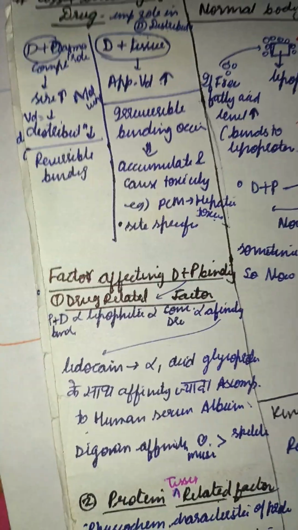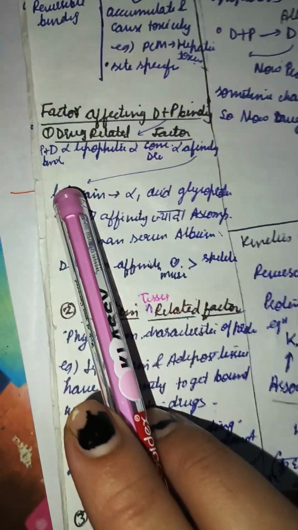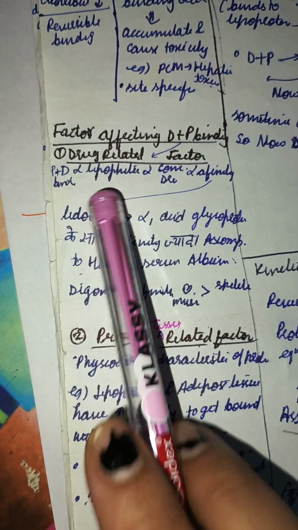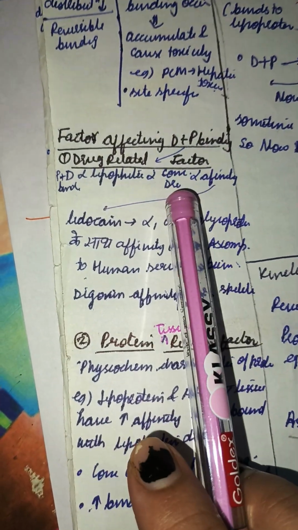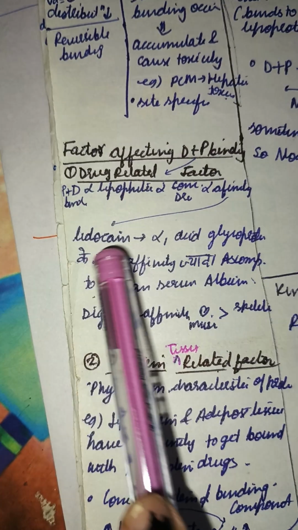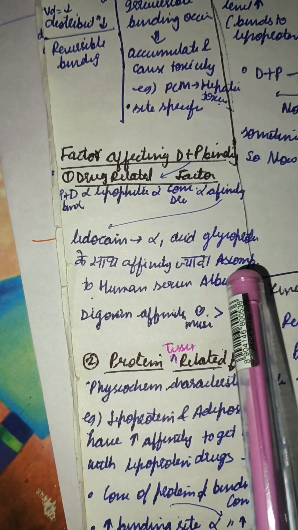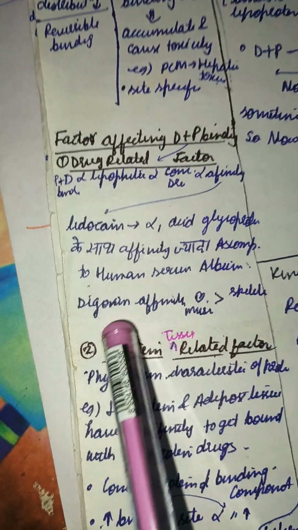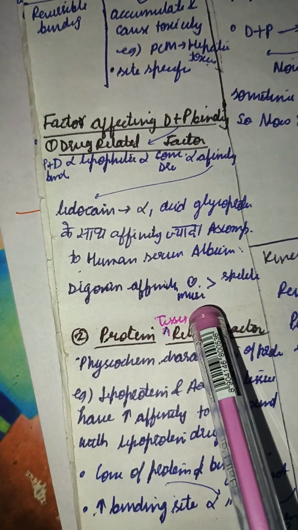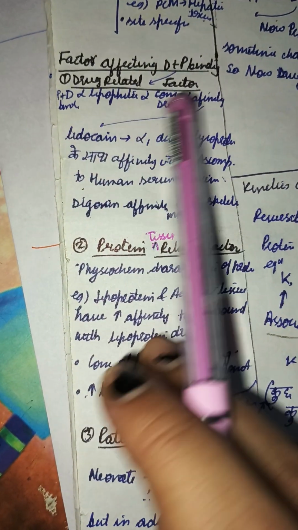Now the factors affecting drug protein binding. In the drug-related factors, drug protein binding is directly proportional to lipophilicity, concentration of the drug and affinity of the drug. Now affinity: lidocaine has more affinity for alpha-1 glycoprotein as compared to human serum albumin. Digoxin's affinity with the heart muscles is more than with the skeletal muscles. These are the factors that affect drug protein complex binding.